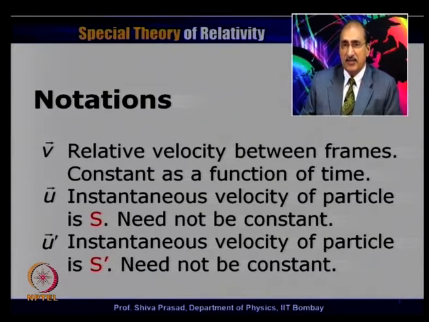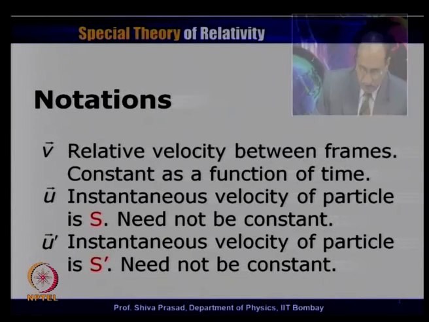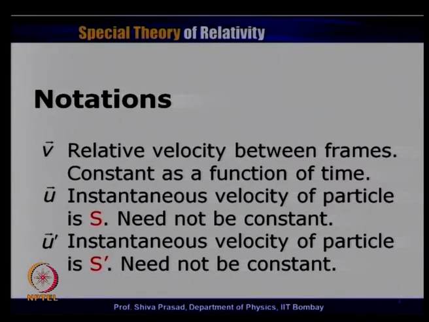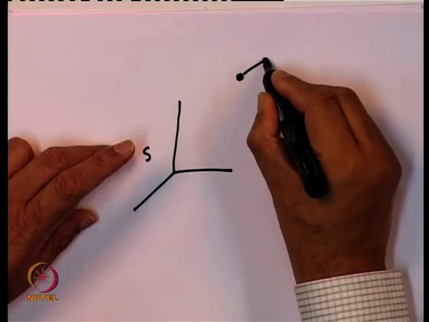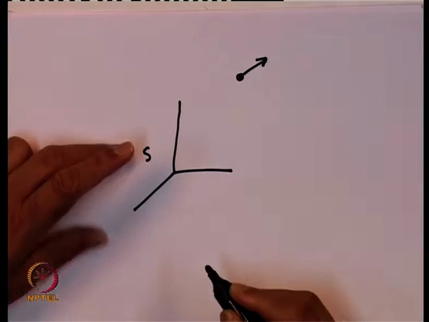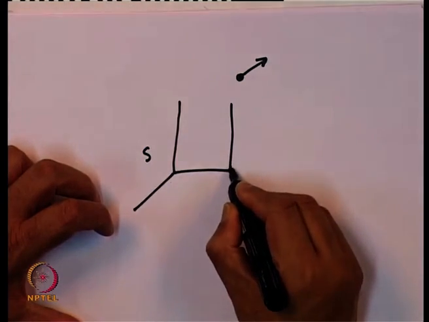Now, this observer tries to observe the behavior of a particle. Let us write it here. So, this is an observer in S frame and there is some particular particle which is moving in some arbitrary direction. And the observer in S prime frame also tries to observe the same particle.